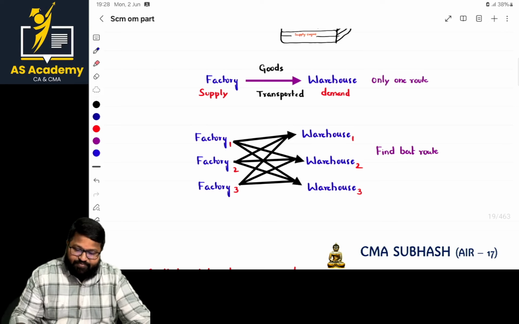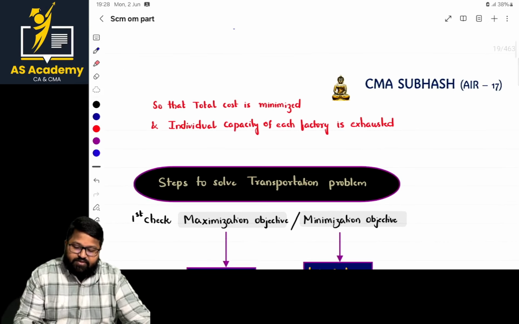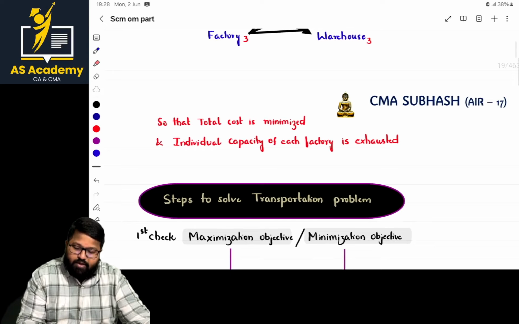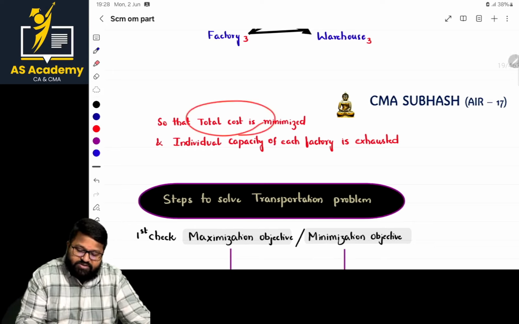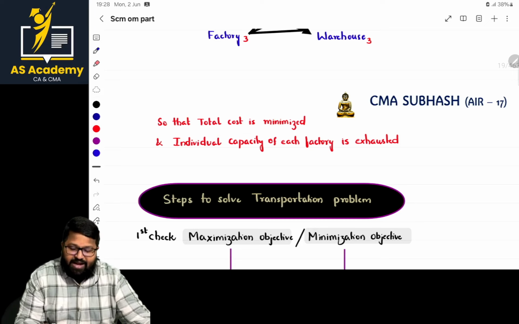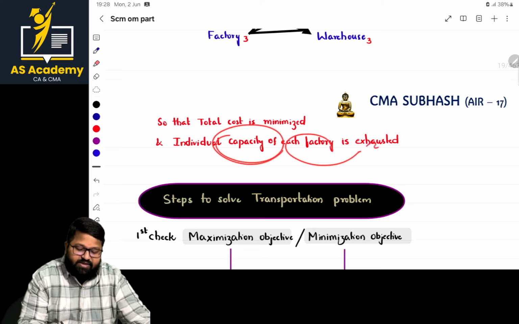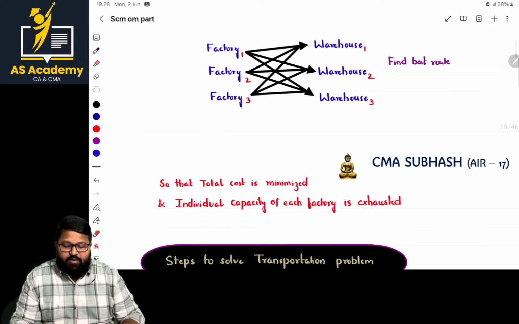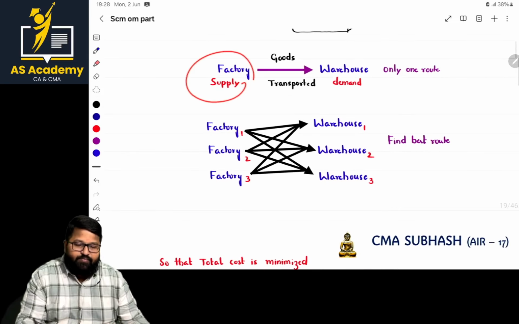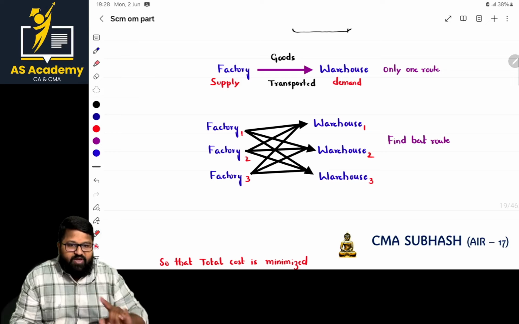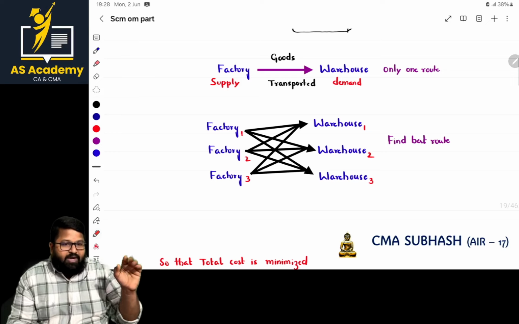Okay. Now, if we go further, our main motive is what, ma'am? So that the total cost is minimized and the individual capacity of each factory is exhausted. Sir, when we are producing the goods at this factory, that is the supply point, we are reaching at which point, ma'am? Demand point.